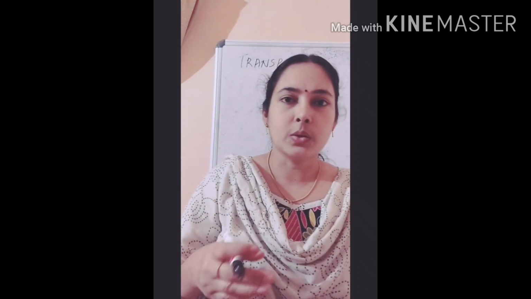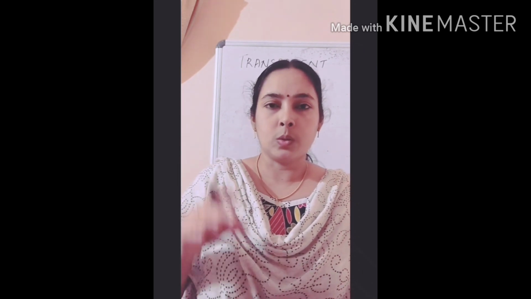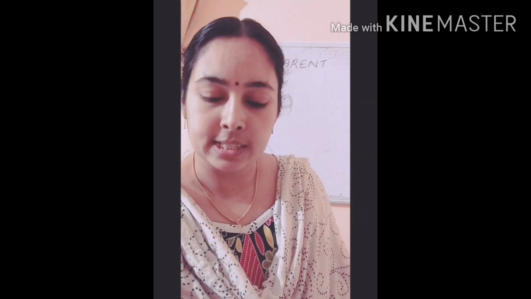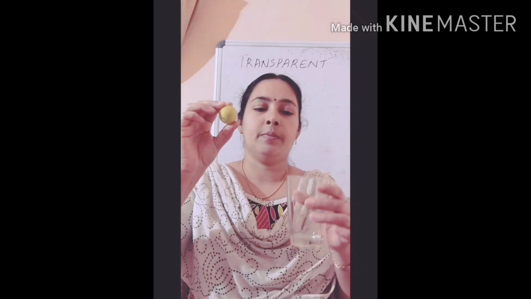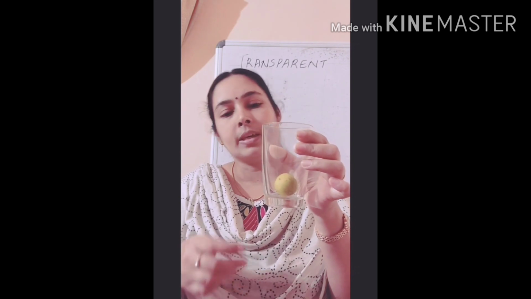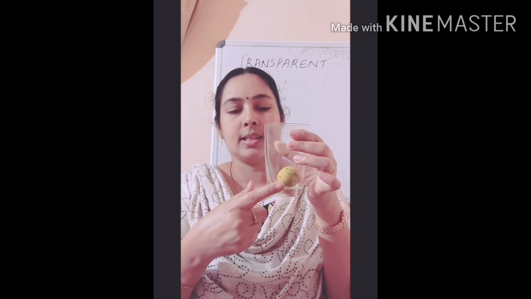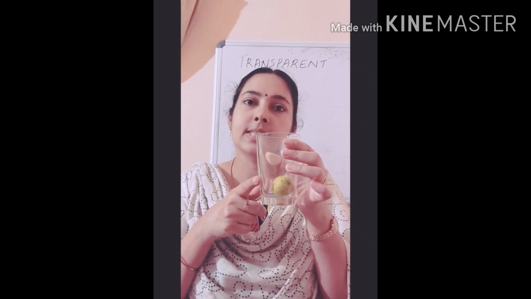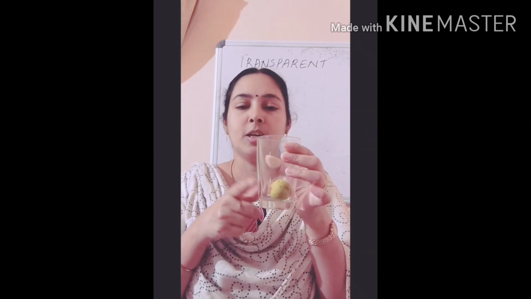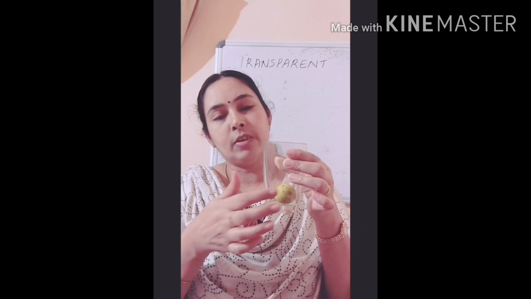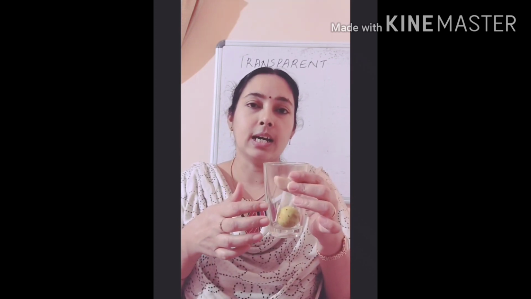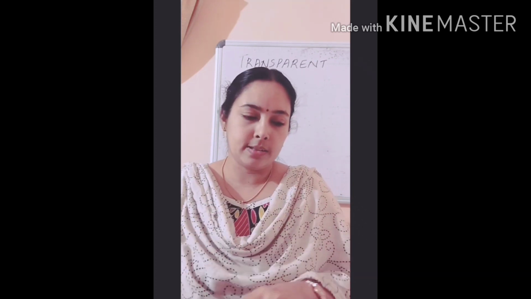Okay, now I will show you some materials. Look through which materials we can see the other side and through which we cannot. Now I am putting one lemon inside this glass. Can you see the lemon? Yes, you can see the lemon through the glass. That means this glass is transparent. Through this glass we can see things clearly. So this is transparent.